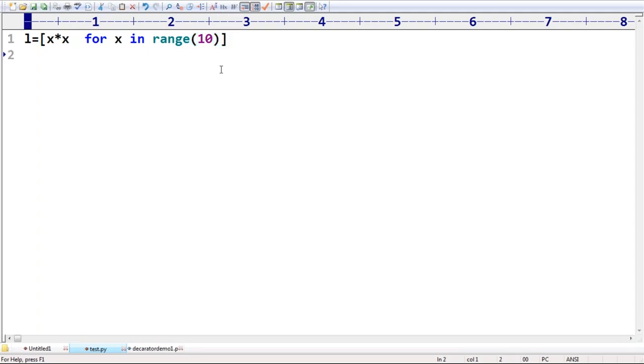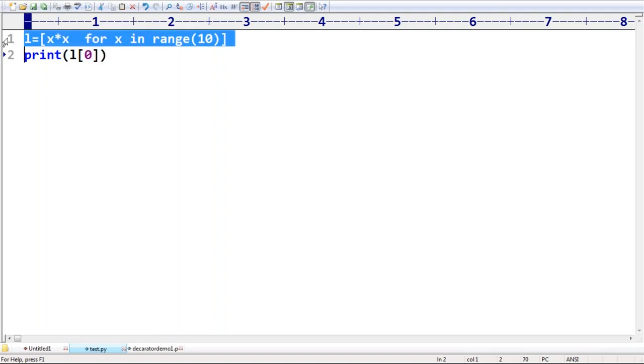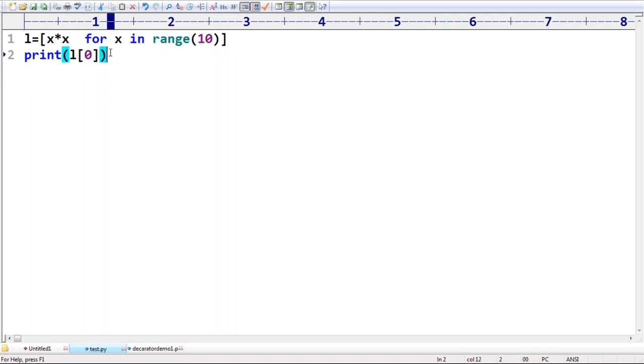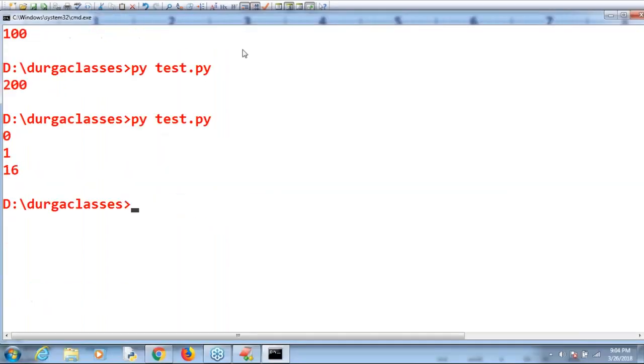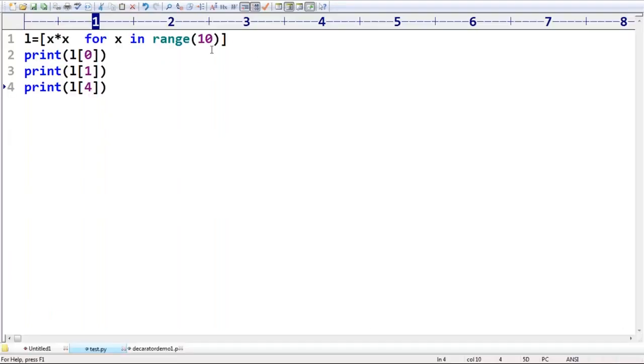Can you please tell, if I print L of 0, what is the answer we are going to get by default? Does anyone remember what this concept is? This is nothing but list comprehension. L of 0 is 0. L of 1 is 1. Squares. L of 2 is 4, by default you are going to get. Wonderful, sir. What is the answer? 0, 1, 16. 0, 1, 16. What happened, man? Today my Python is gone.